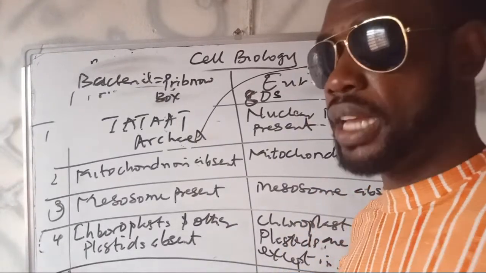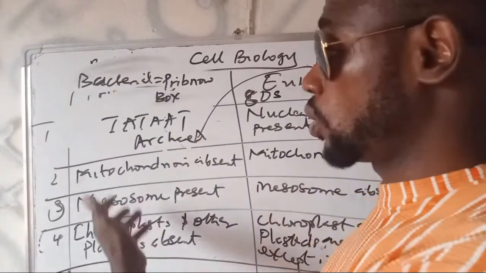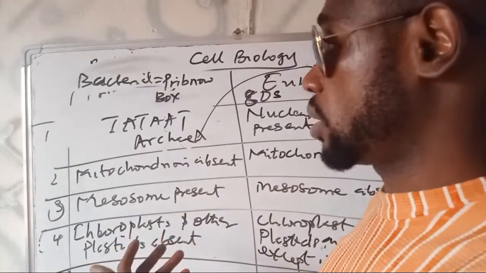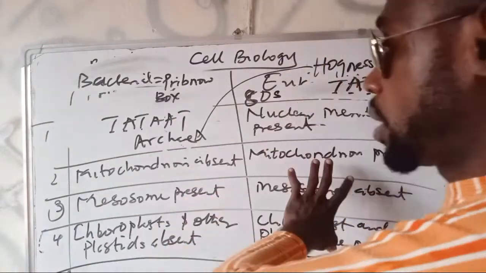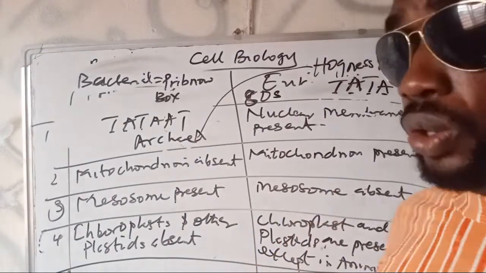I can remember there are others; even the endoplasmic reticulum is absent. Yes, endoplasmic reticulum is absent in all prokaryotes. It's present in the so-called eukaryotes.